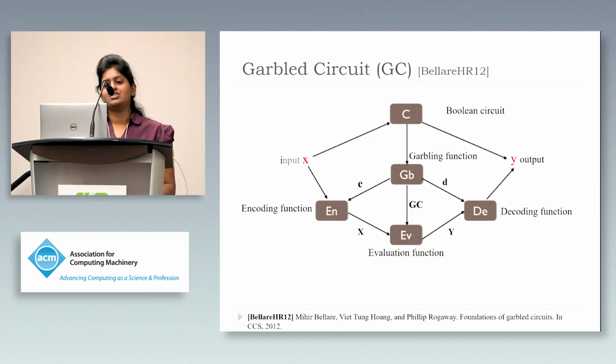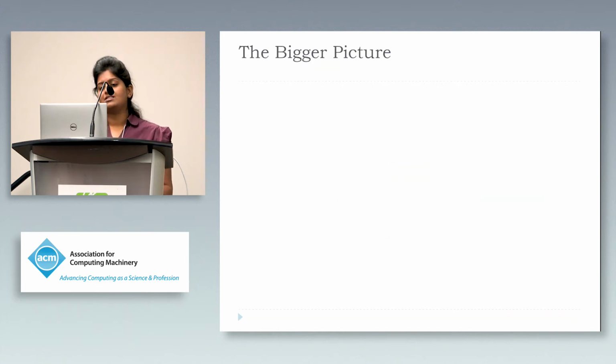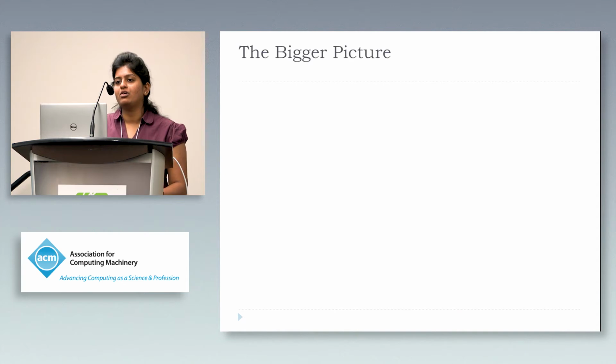Traditionally, the construction of garbled circuit is handled by one party and the evaluation is handled by another party. With this idea, let us now view a bigger picture of our protocols in the small party domain. We start with the three-party protocols.